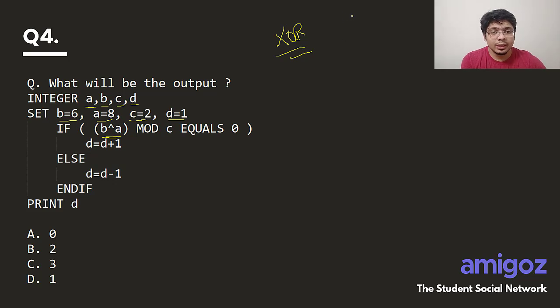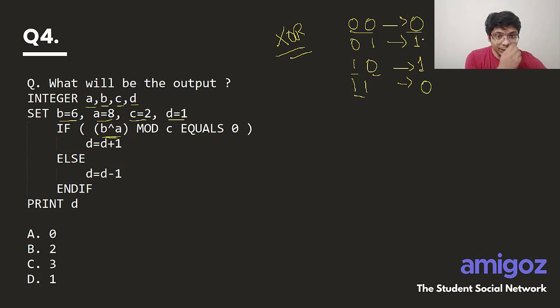Which means, let's build a table, the bitwise table that we generally create. 1 and 1, what is the output of this? 0. 0 and 0 gives 0. 1 and 0 gives 1. 0 and 1 gives 1, because the inputs are different. If the inputs are the same, it will always return 0. Here 1 and 1 both are the same, hence the output will be 0. So if the inputs are different, we will have 1. So if B XOR A, right?